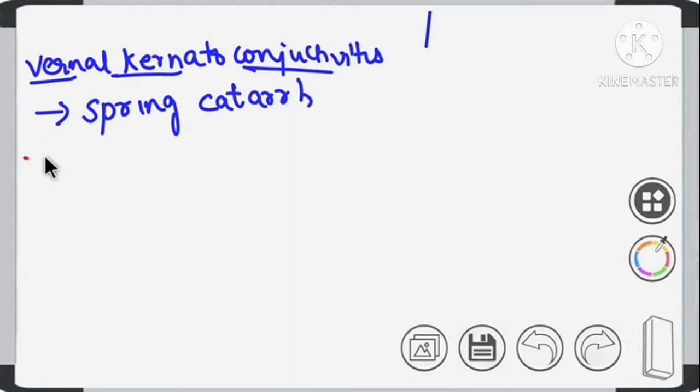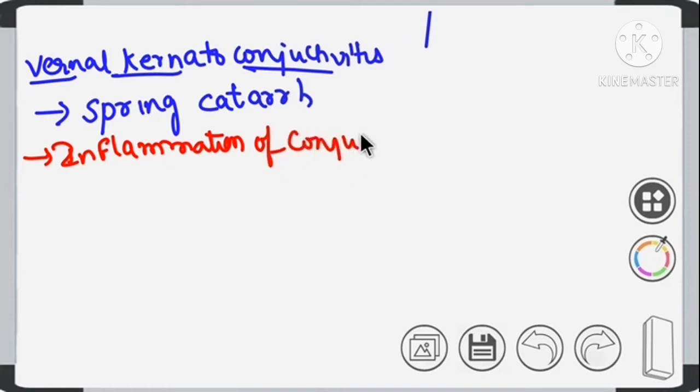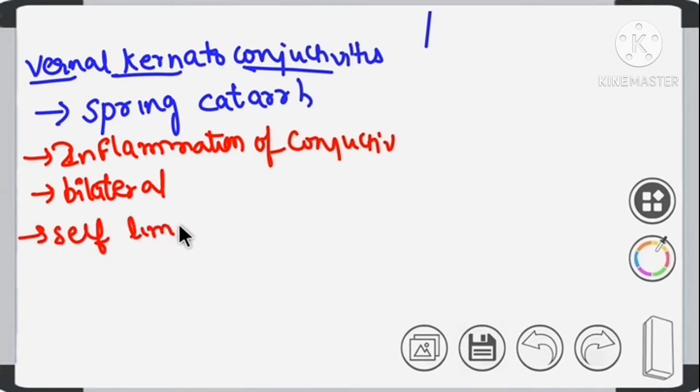It is inflammation of conjunctiva. This inflammation is bilateral, and it is a self-limiting condition.